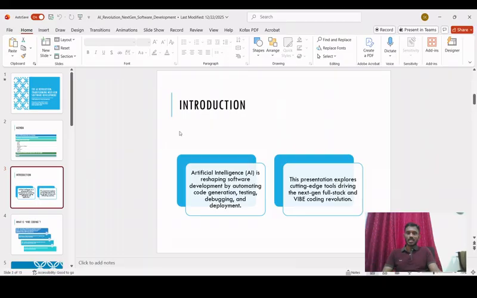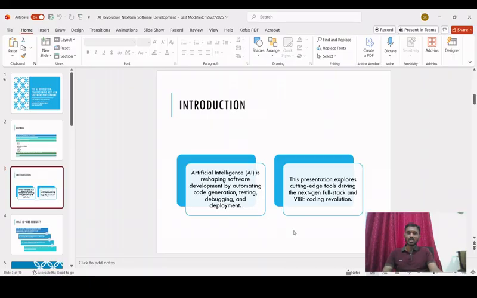As we all know, AI is reshaping software development by automating code generation, testing, debugging, and deployment. Only one thing: when you talk about deployment, the AI is not really doing the deployment completely. That is what our bonus section is going to be about, and we'll also give some other ideas. Other than that, AI is playing a very important role in the automation of coding, testing, and debugging, doing the work of a software developer or a tester, who can take the help of AI and make development much faster.